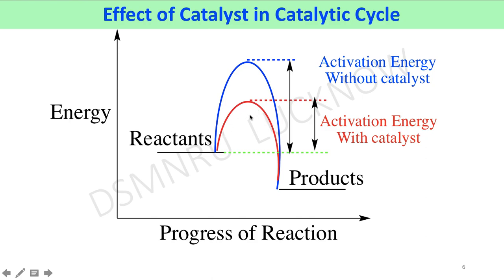In this reaction we used a catalyst. By use of a catalyst, the required activation energy to reach the transition state is reduced. So, in minimum time, maximum product can be obtained by use of a catalyst.